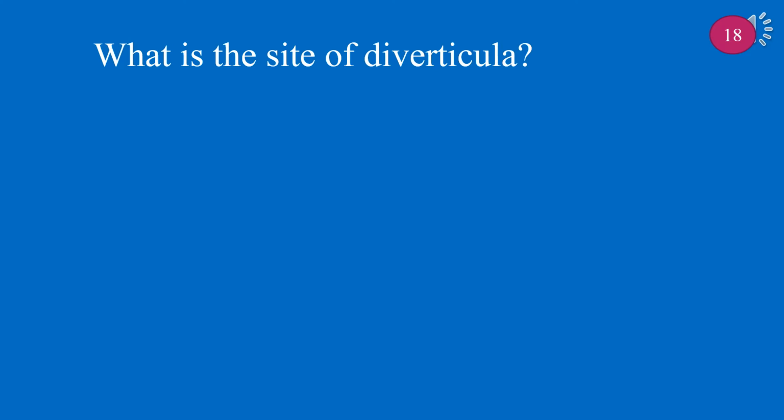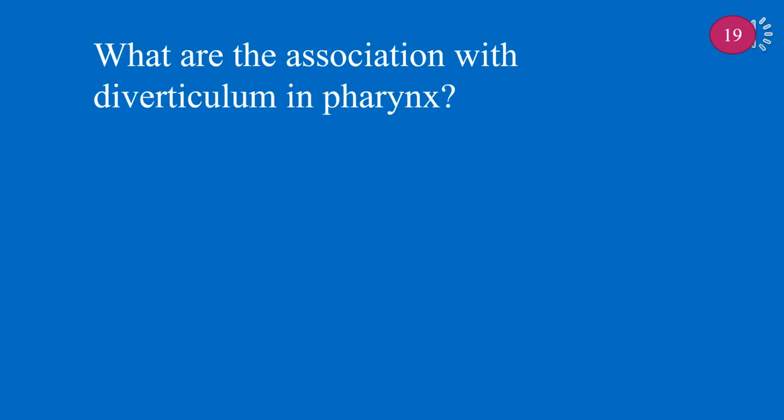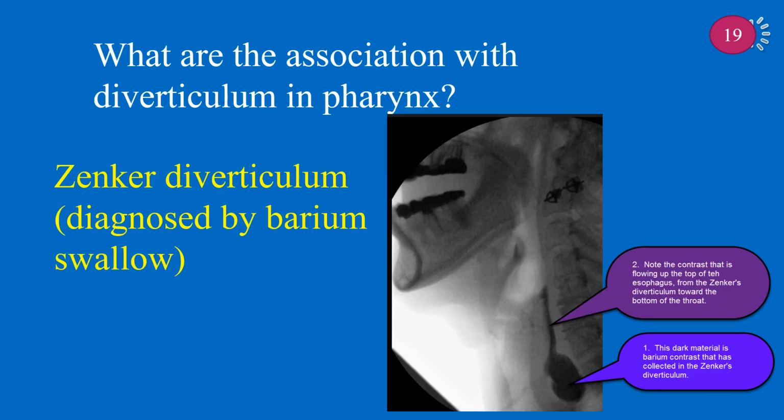What is the site of diverticula? The site of diverticula is usually at the sigmoid colon. What are the associations with diverticulum and pharynx? Zenker diverticulum, diagnosed by barium swallow, is associated with diverticulum and pharynx.